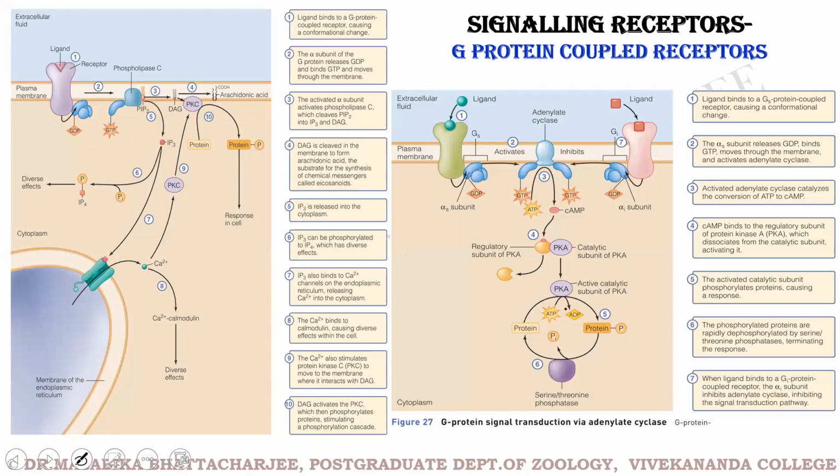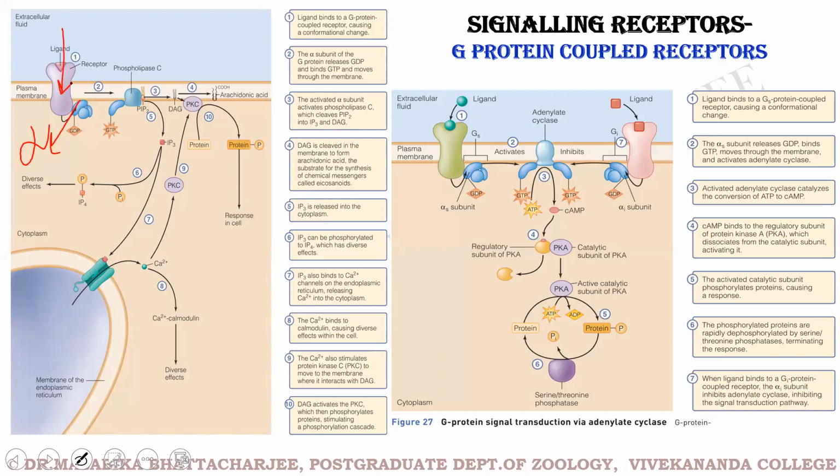I'll show you two pathways in which G protein activates downstream signaling. In the first pathway, this was the alpha subunit. There is this ligand receptor interaction.